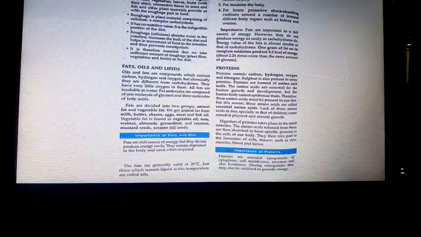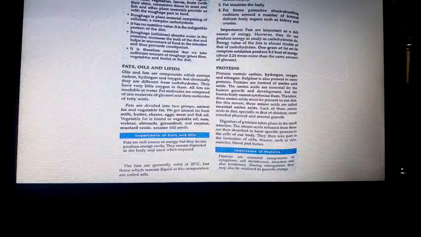Fats insulate the body. They serve as a solvent for fat-soluble vitamins. Fats form protective shock-absorbing cushions around a number of internal delicate body organs such as kidney and ovaries. You have learned in the tissues lesson, adipose tissue, isn't it? It contains fat cells which form the cushions around the eyeball, liver, kidney. Got it? Fats under the skin protect the body against a rapid loss of heat, insulation.